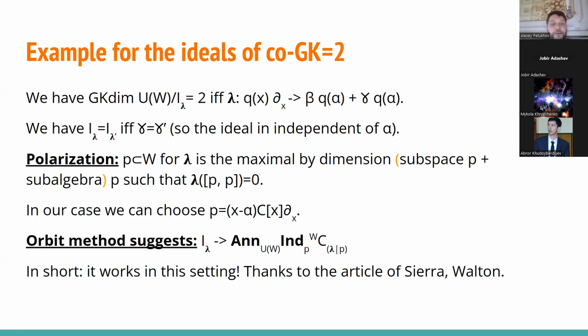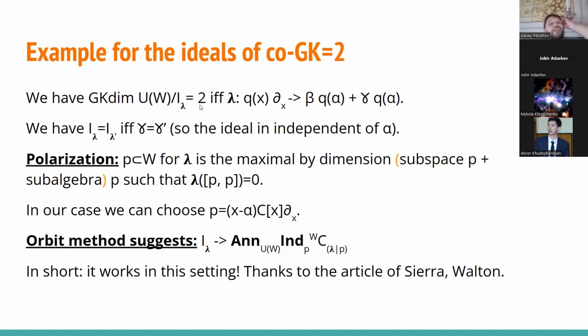So now I'd like to proceed to the example for the ideals of co-GK dimension 2. In this case, we have the GK dimension of the respective symmetric algebra by the respective primitive ideal would be 0.